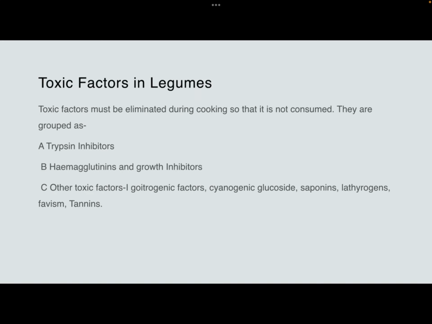Then there are various toxic factors present in legumes, which should be eliminated during cooking, fermentation, germination. Various methods are there to remove or reduce the toxic factors in legumes. These are classified as trypsin inhibitor, hemagglutinin, growth inhibitors, other toxic factors, goitrogenic factors, cyanogenic glucoside, saponins, lathyrogens, favism, and tannins.